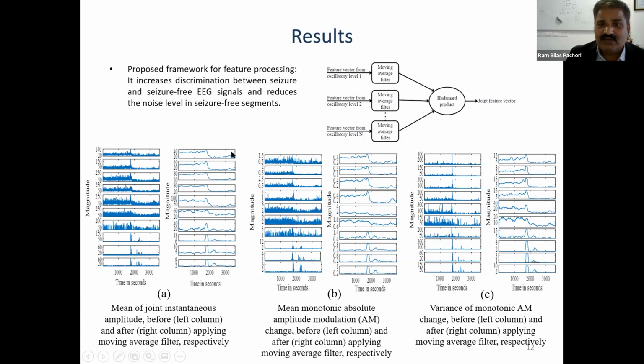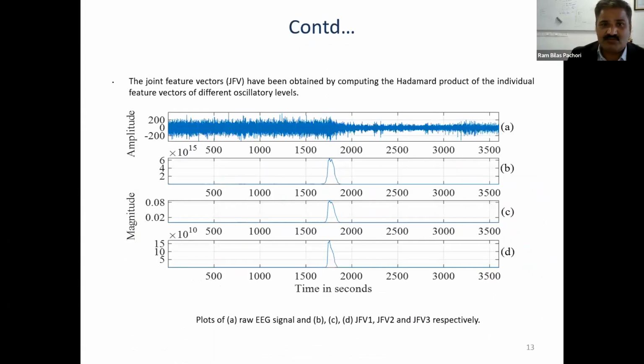So what we have suggested is the use of a moving average filter, which enhances the discrimination between the seizure and seizure free parts of these signals. Here you can see in the middle there is a seizure onset, and when you perform filtering, the onset becomes clear in all the features. Then once you have filtered these features, we suggested the use of the Hermite product, which multiplies all these features together and gives you a joint feature vector, which gives better separation between seizure and seizure free events. We will see that from these results.